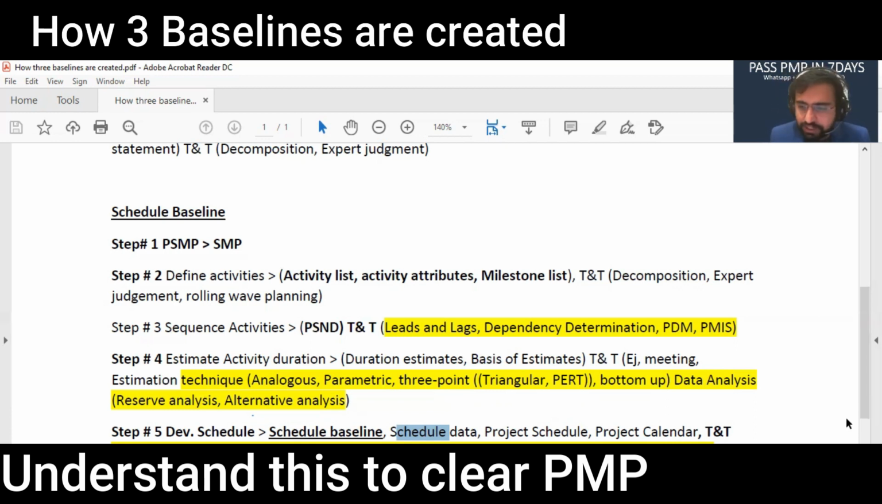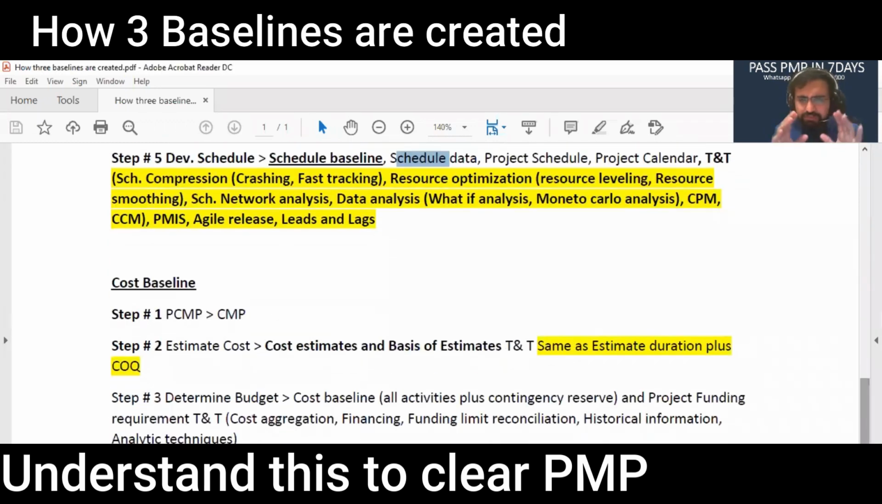We already discussed this. So now we have the second baseline with us. Now move towards the third baseline. The third baseline is the cost baseline. This baseline is created pretty simply compared to the schedule. If you master it so far, you can easily master the third baseline. You are making the cost management plan, giving us all the tolerances and how to plan.